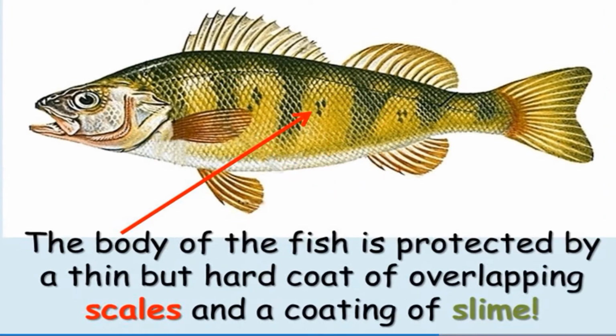The next important part of the fish is the scales. The scale is a protective covering over the fish. Now, you all have experienced that if you stay inside water for a longer period of time, you must have seen the difference in your skin texture. Okay, so imagine if the fish is staying inside the water throughout its life, what will happen if there are no scales? So scales are very important because they are a hard coat. They are thin but they are hard. Okay, they overlap one above the other, and they act as a slime over it so that nothing gets stuck to it and their body is also protected.